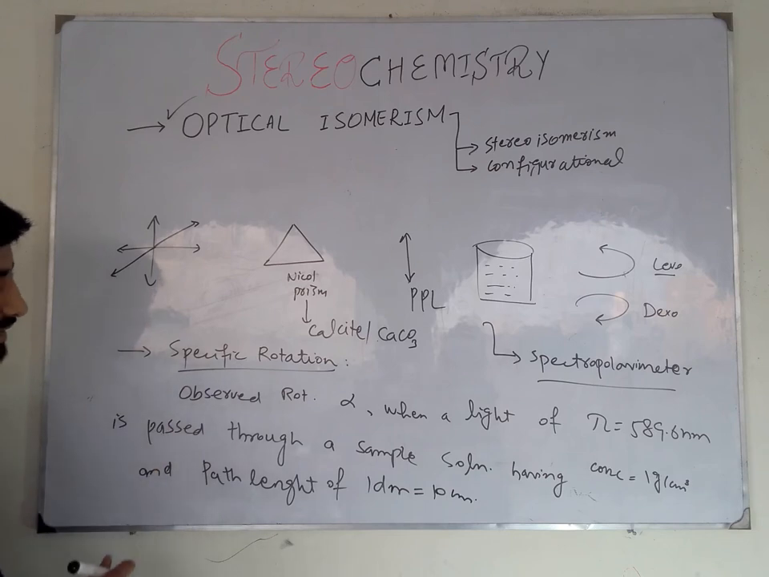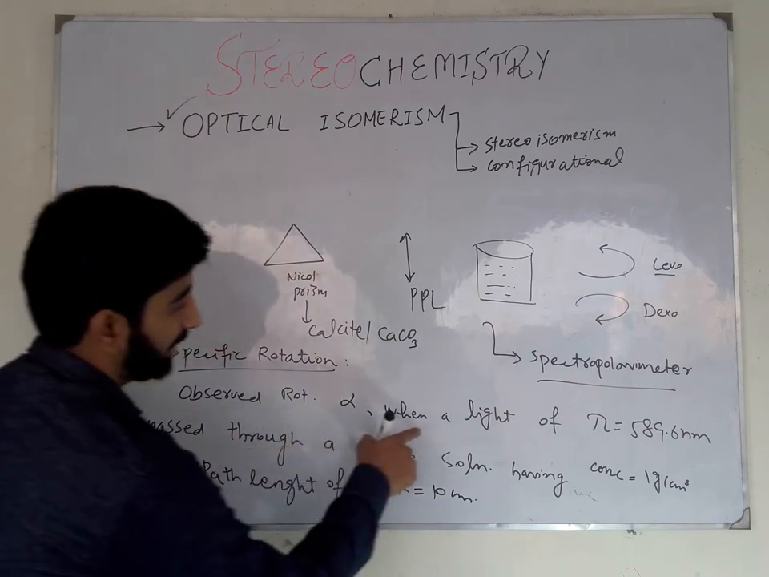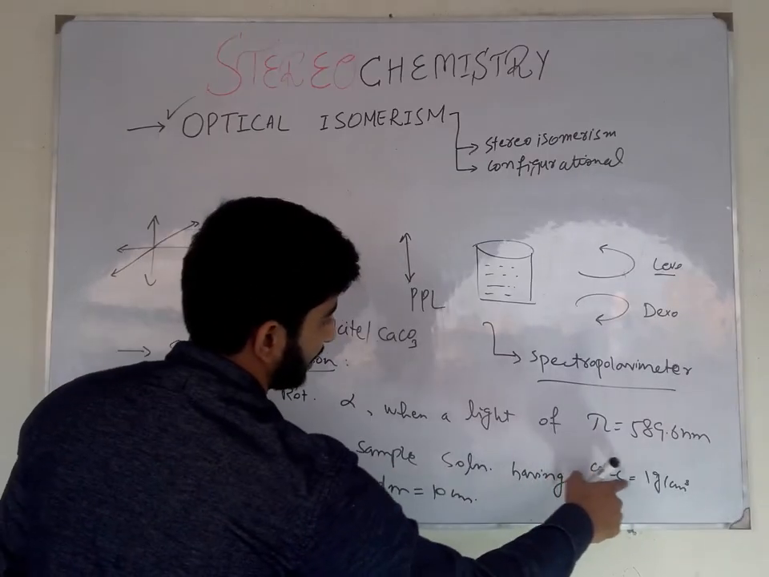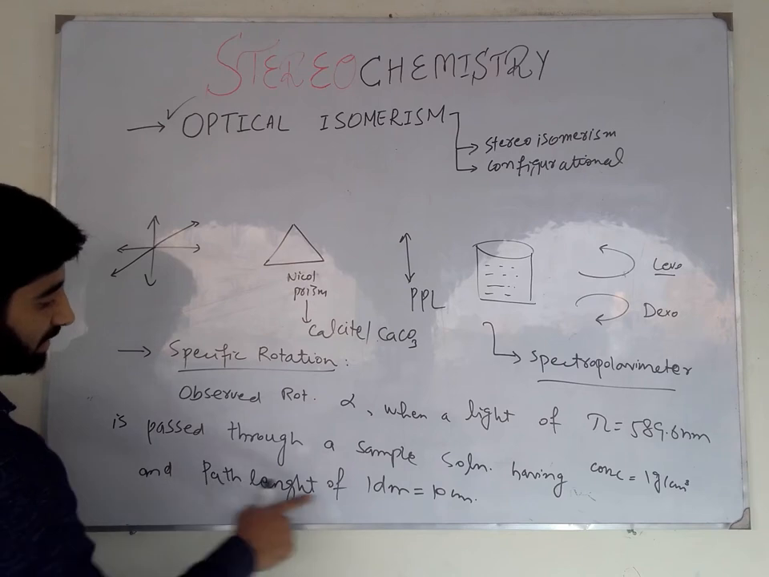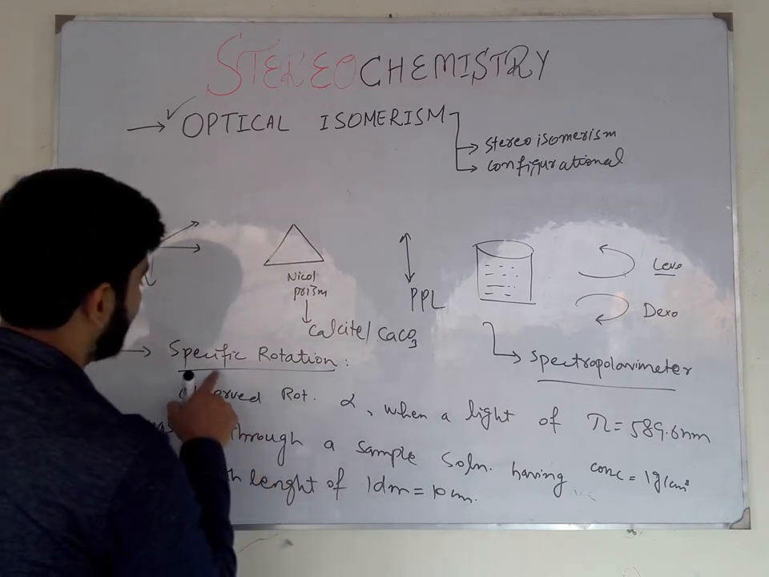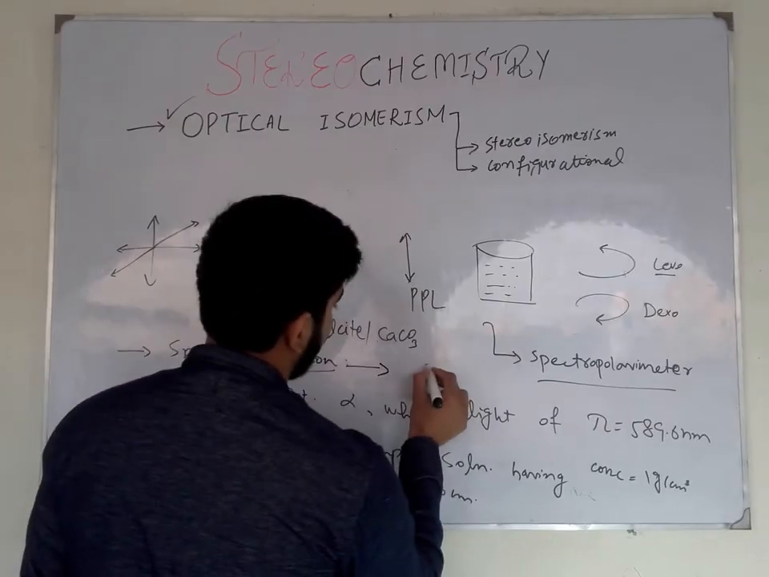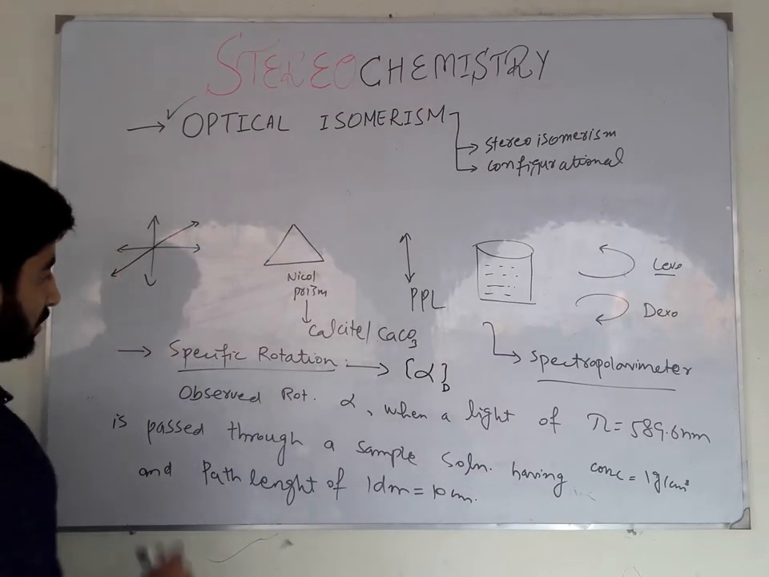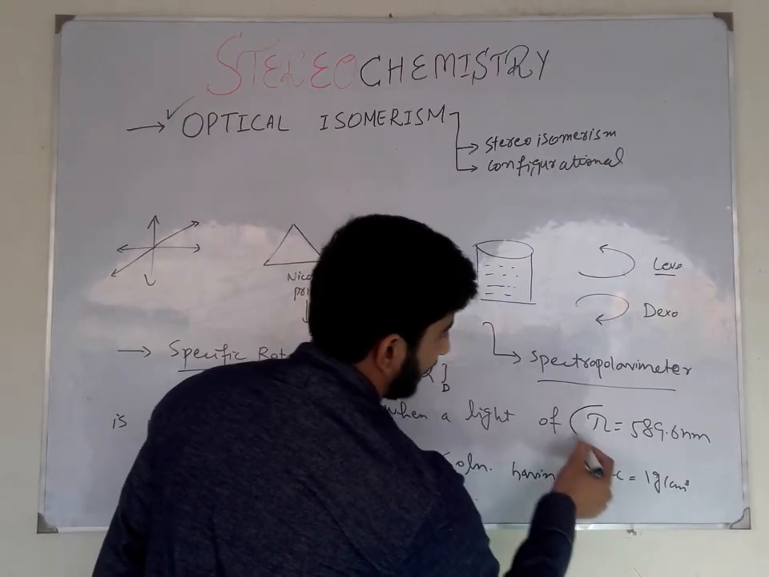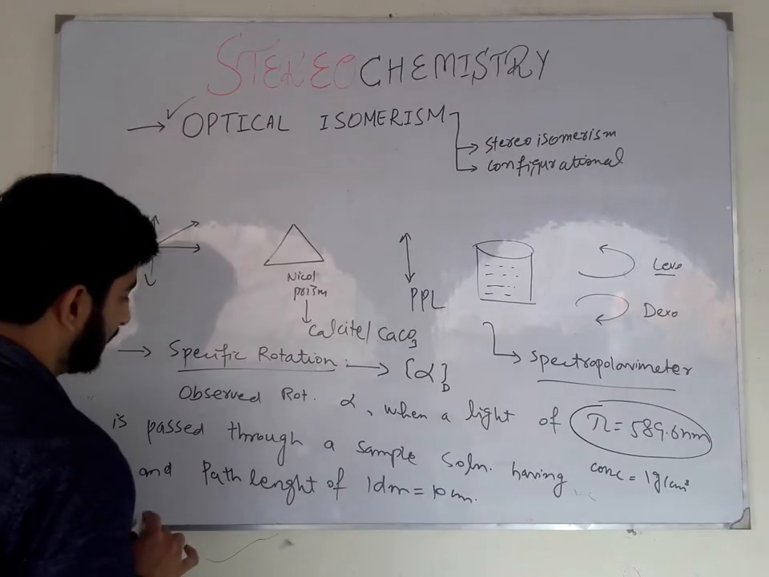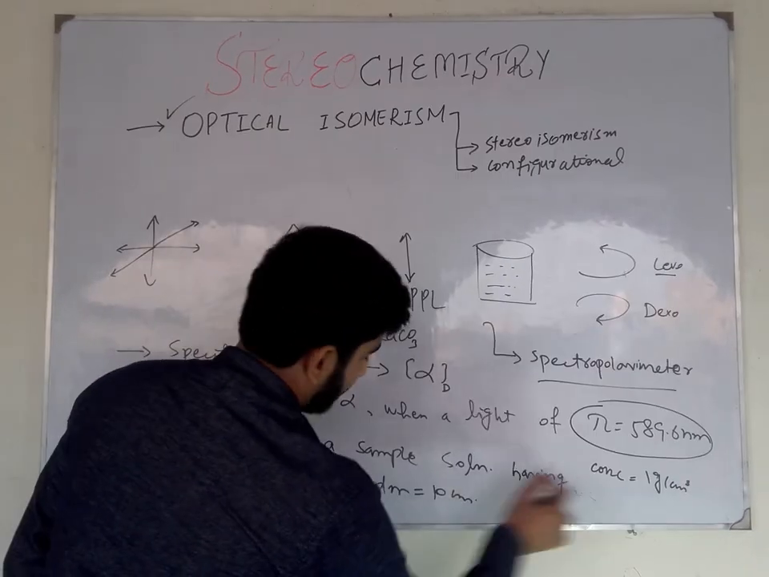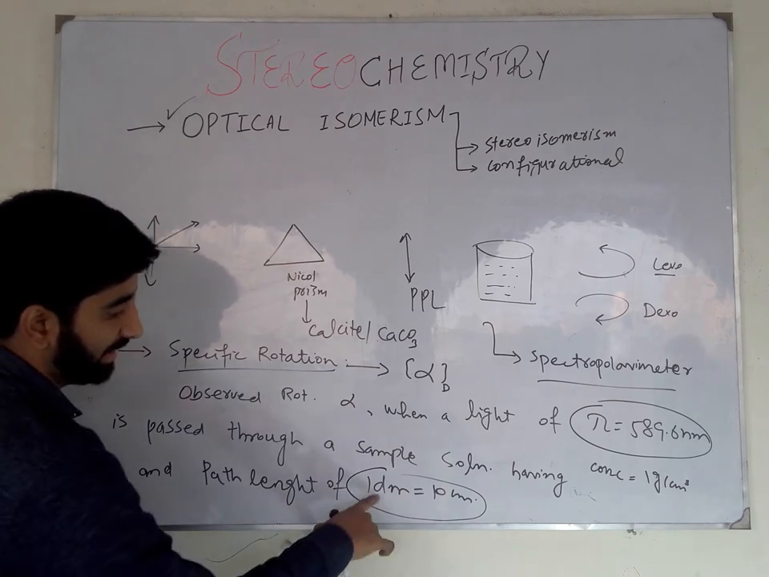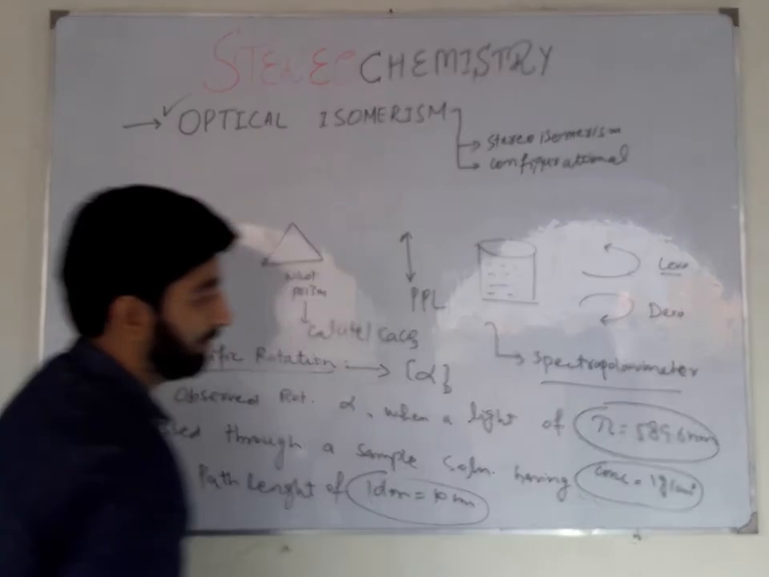The specific rotation is that observed rotation when a light of wavelength 589.6 nanometer is passed through a sample solution having a concentration of 1 gram per cm cube and path length of 1 decimeter. Such rotation is called specific rotation. It is denoted by alpha, with concentration and D. So these are the specific conditions: the wavelength of light is 589.6 nanometer, the path length of the sample solution is 10 centimeter or 1 decimeter, and the concentration is 1 gram per cm cube.